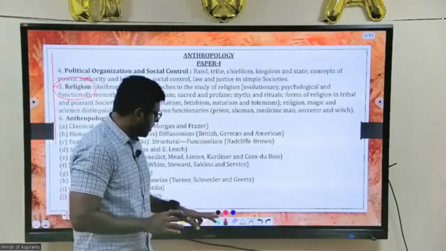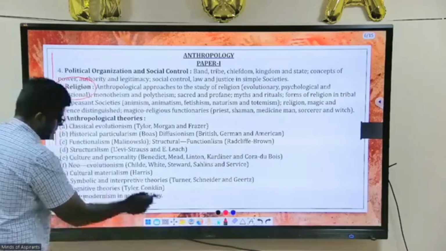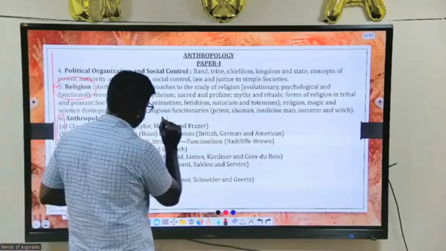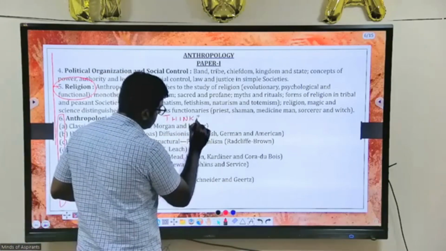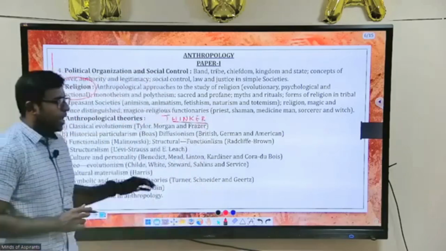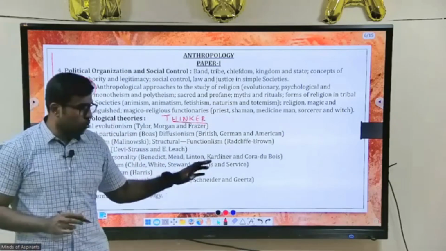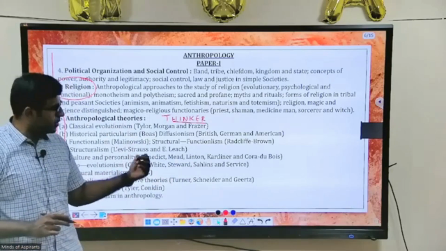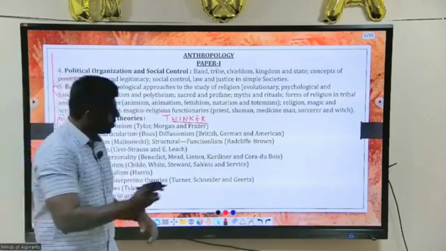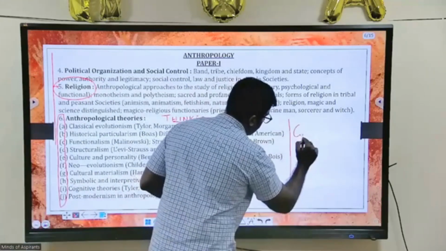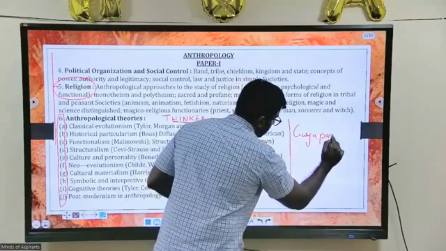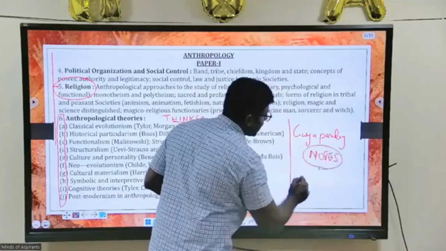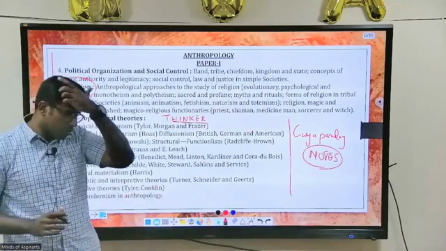One more section is there, one of the most important sections in any option. All the options will have a section on thinkers. Whichever option you take, you will have a section on thinkers. These are the people who will tell you how this subject has evolved. It is very necessary to use these thinkers in your answers for getting a higher score. For thinkers, I used Gaya Pandey. There is a book called Gaya Pandey, but I will give you notes for this, because it is very complex and technical, with many technical points. So you don't have to worry.